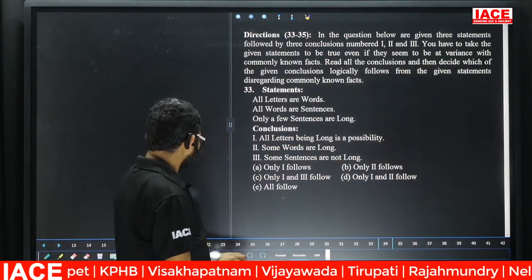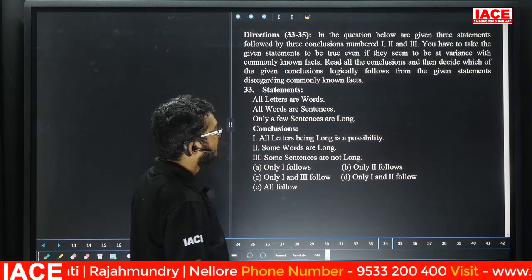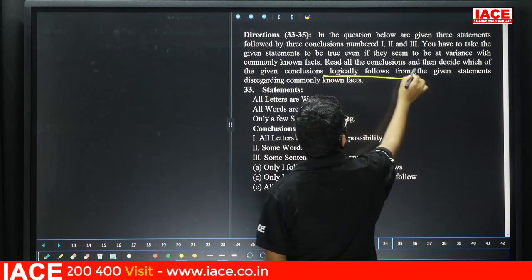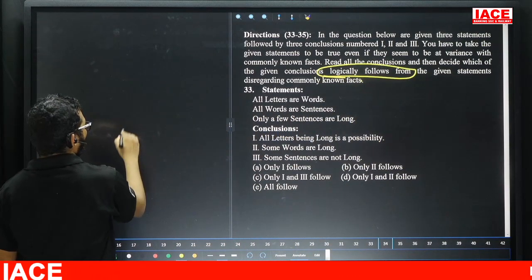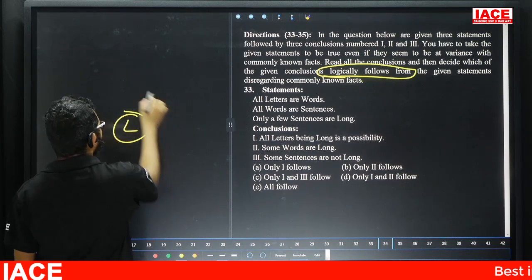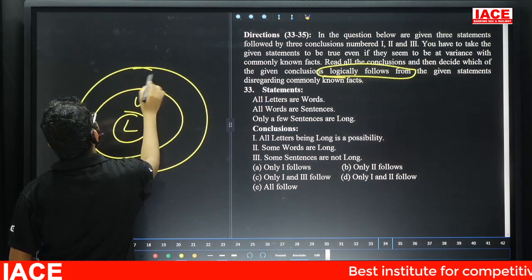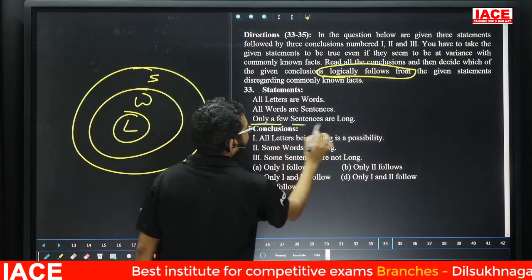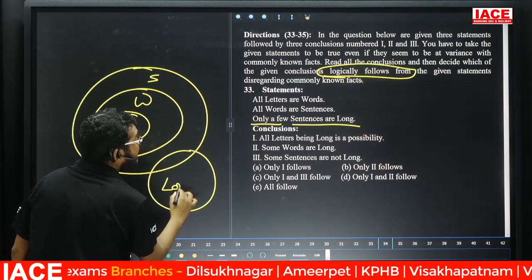Question number 33 to 35. Here again the questions are from syllogism. Take a statement. First read the statement. They give information. Which of the following conclusions logically follow? Take your first one. All letters are words. All words are sentences. Next, only a few sentences are long. Now, some sentences are long.